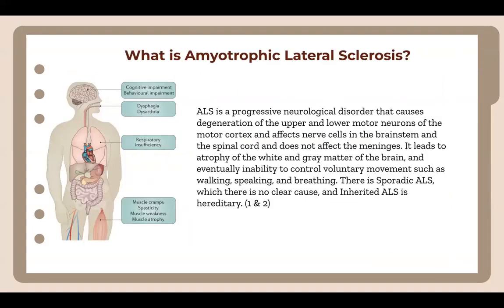Presentation on ALS. ALS is a progressive neurological disease that causes degeneration of the upper and lower motor neurons of the motor cortex and affects nerve cells in the brainstem and the spinal cord and does not affect the meninges. It leads to atrophy of the white and gray matter of the brain and eventually inability to control voluntary movements such as walking, speaking, and breathing. There is sporadic ALS, which has no clear cause, and inherited ALS, which is passed down.